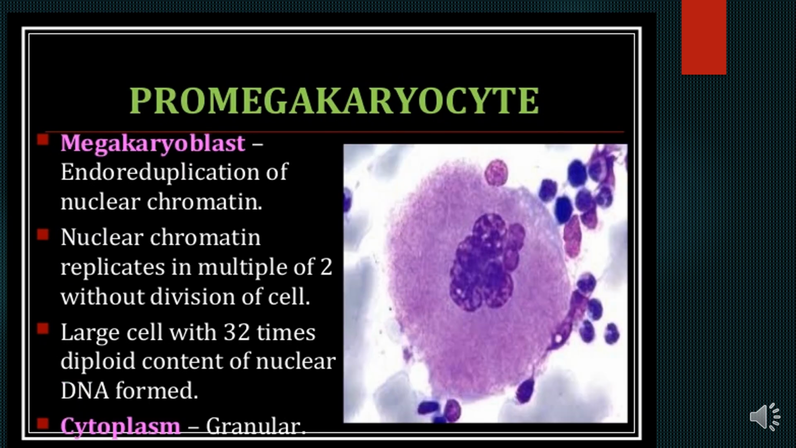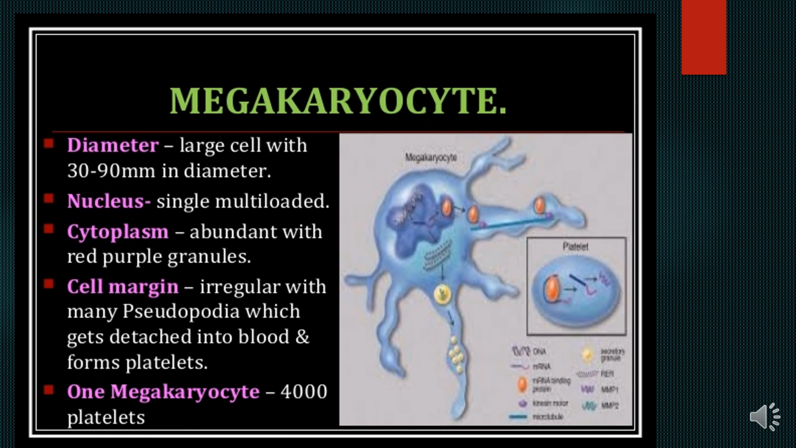In the promegakaryocytes, endoreduplication of nuclear chromatin takes place in the megakaryoblast. Nuclear chromatin replicates in multiples of two without division of the cell. A large cell forms with 32 times the diploid content of nuclear DNA and cytoplasmic granules. It is not very important to discuss all these megakaryocytes. I don't want to go into detail on all this.